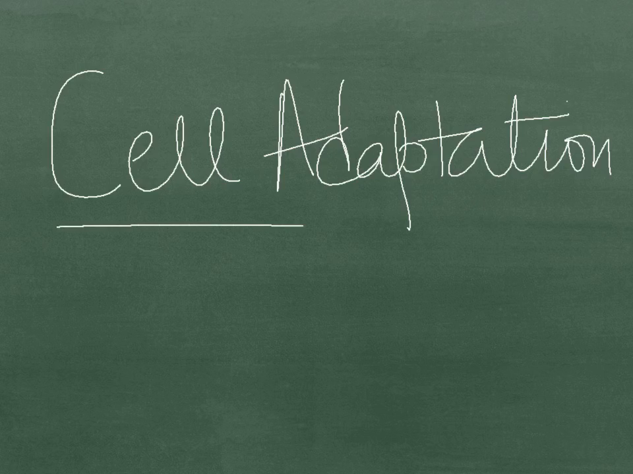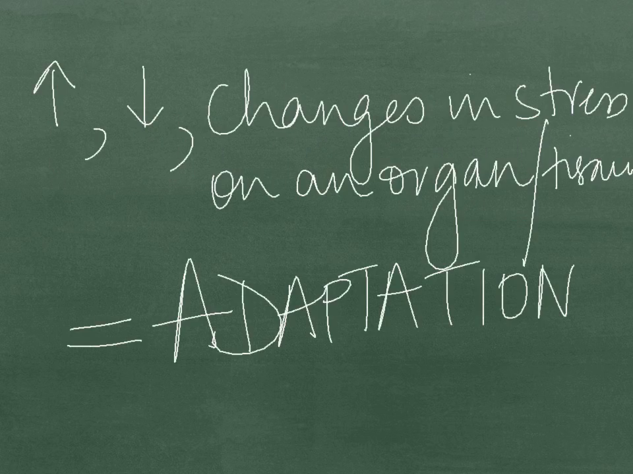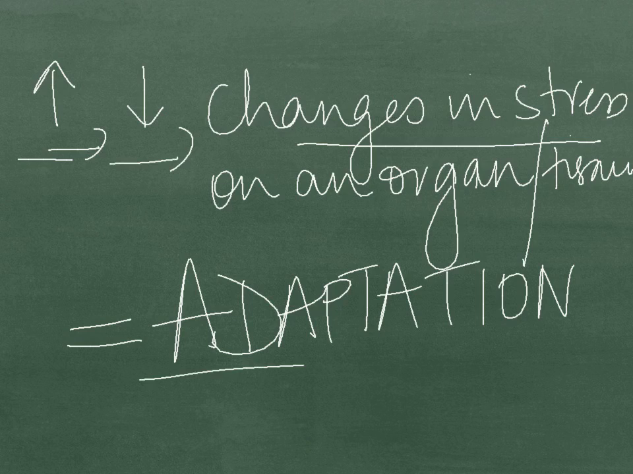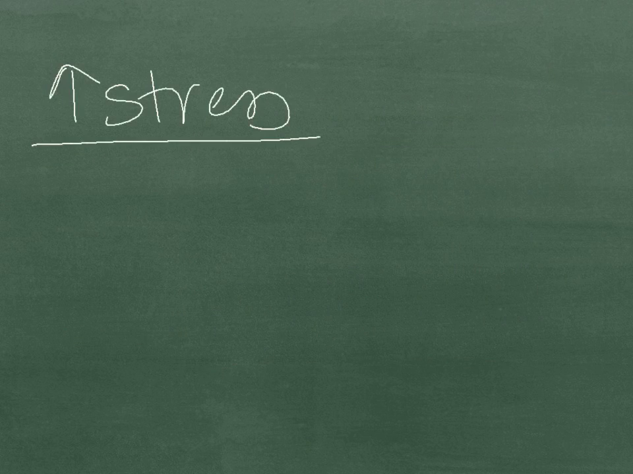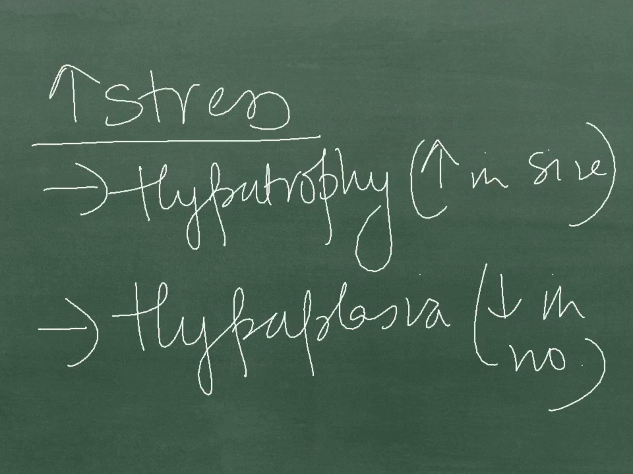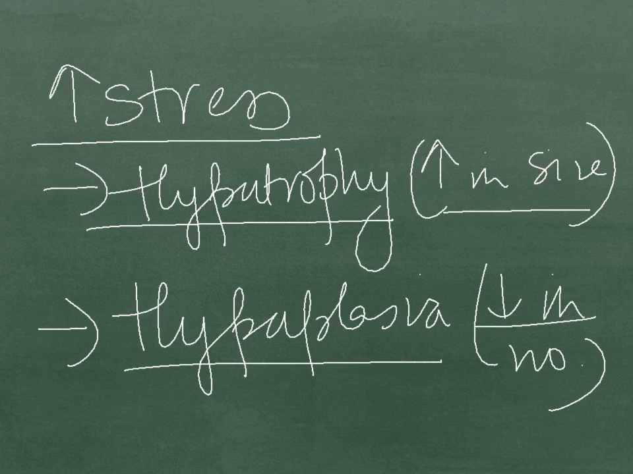Hi, let's talk today about cell adaptation. Any changes in stress, increase or decrease, result in adaptation. First of all, let's talk about the increase in stress adaptation. There are two types: hypertrophy, or the increase in cell size, and hyperplasia, or the increase in cellular number.